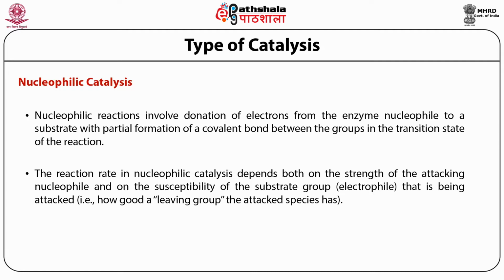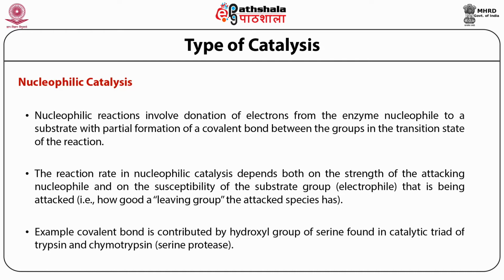That means if the substrate, which is the electrophile in nucleophilic catalysis, has good leaving groups, then it is going to follow a better nucleophilic catalysis, because in nucleophilic catalysis the side chain behaves like a nucleophile and the substrate behaves like an electrophile. Examples of nucleophilic catalysis involve residues where the side chain is negatively charged, and such side chains include the hydroxyl group of serine, the thiol of cysteine or the carboxyl group of aspartic acid.